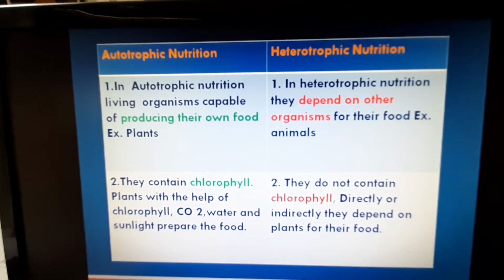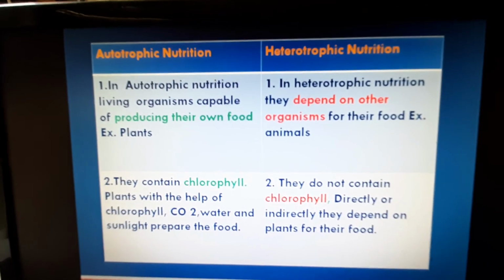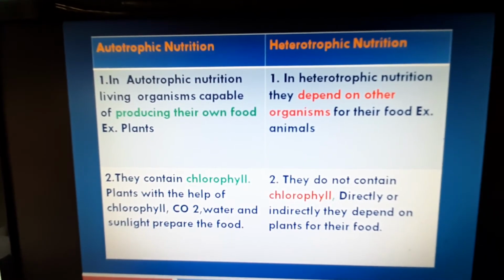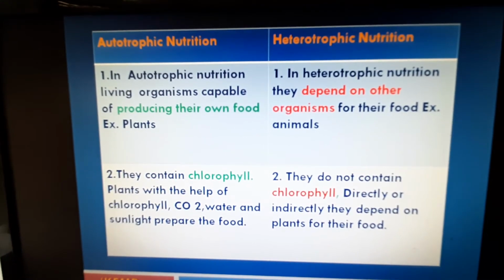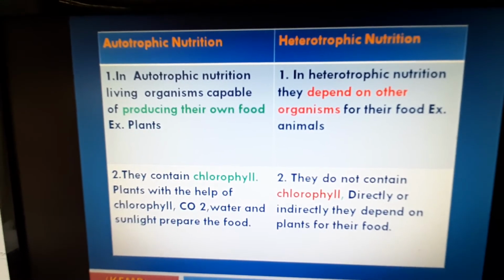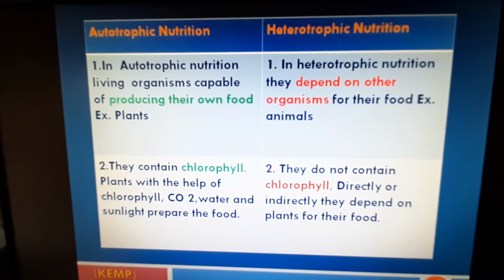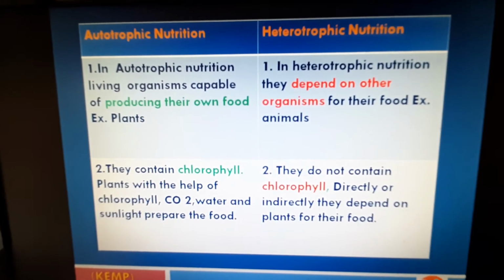Now we need to know the differences between autotrophic nutrition and heterotrophic nutrition. In autotrophic nutrition, living organisms are capable of producing their own food, for example plants, with the help of photosynthesis.